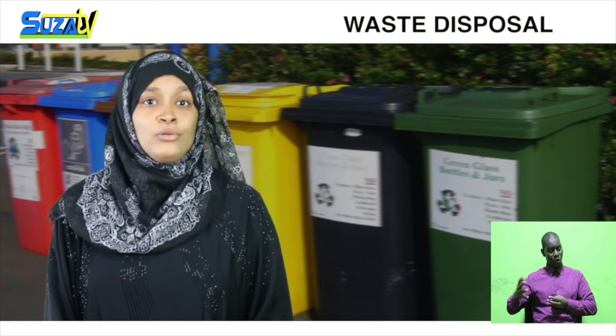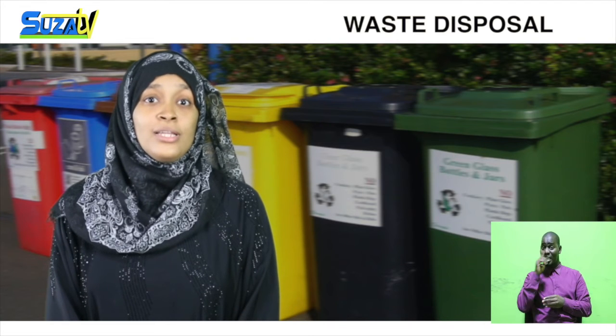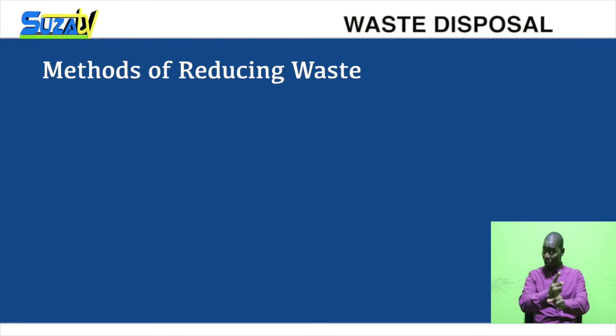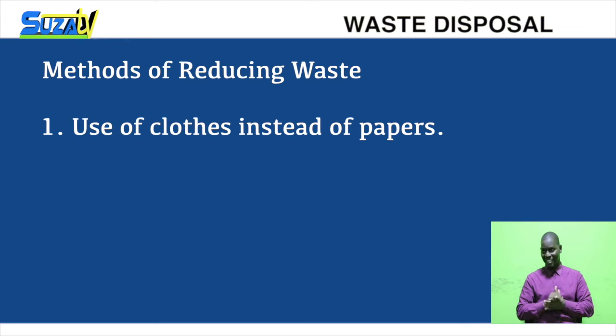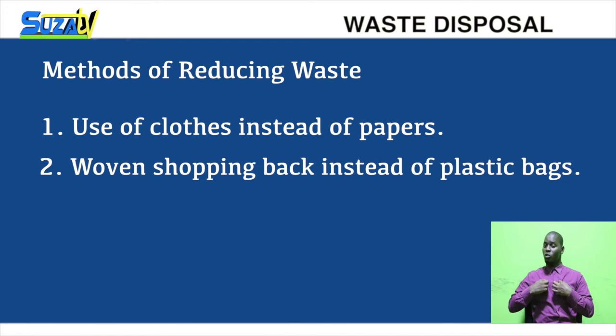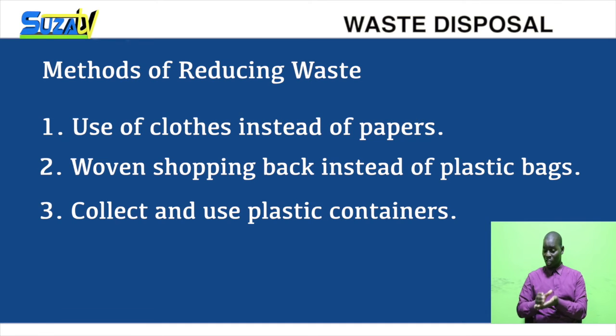Now think about how to reduce waste production in our daily activities. We can do the following to reduce waste production. Use clothes instead of papers in wiping surfaces like windows and furniture. Invest in a set of cloth or woven shopping bags instead of plastic bags. Collect and use plastic containers for storage of food.